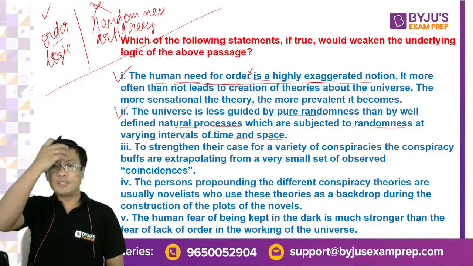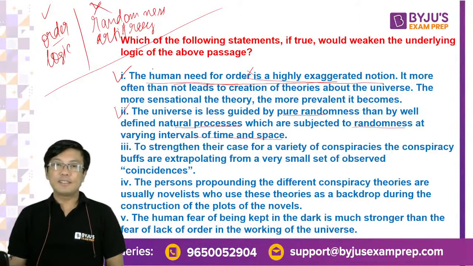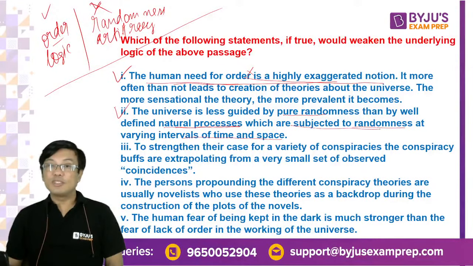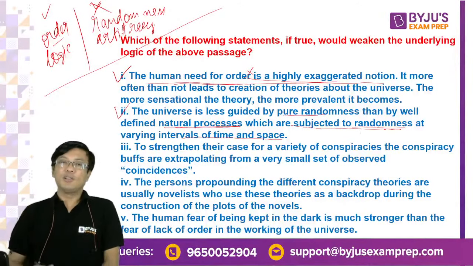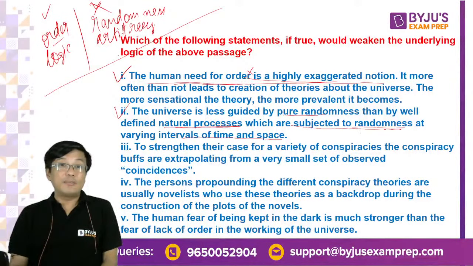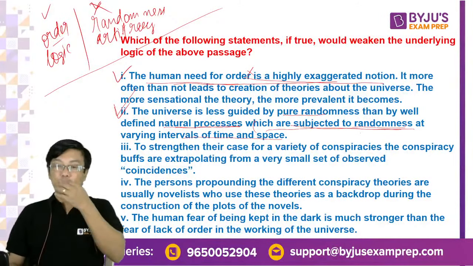Second option, the universe is less guided by pure randomness, right? It means randomness नहीं तो ऐसा लग रहा है कि यहाँ support कर रहा है लेकिन आगे देखो. So a universe is, what is it guided by? It is guided by natural processes. But then the natural processes are also subjected to randomness. That means the universe runs according to randomness. But we do not like randomness, which means this is also weakening, right? Look at this. So to some extent, even B is weakening, right?